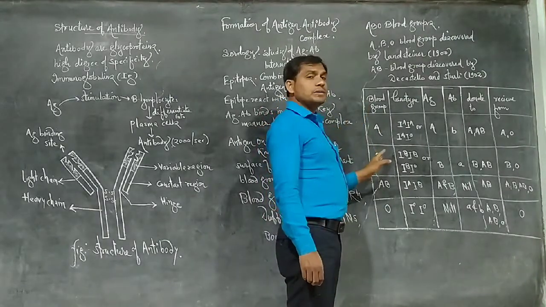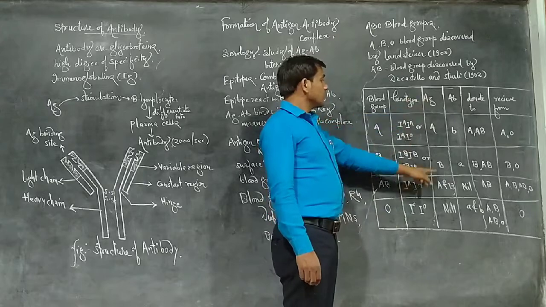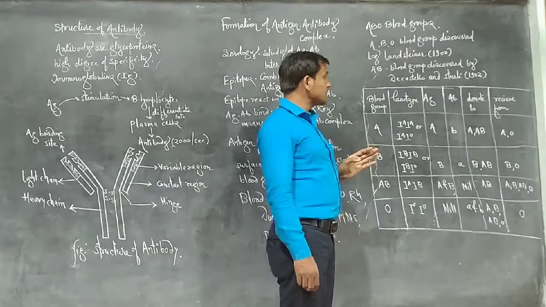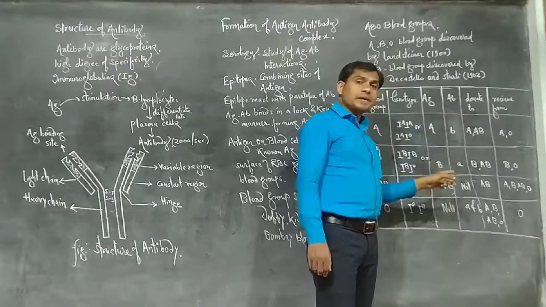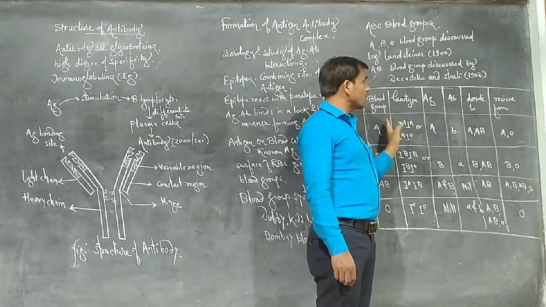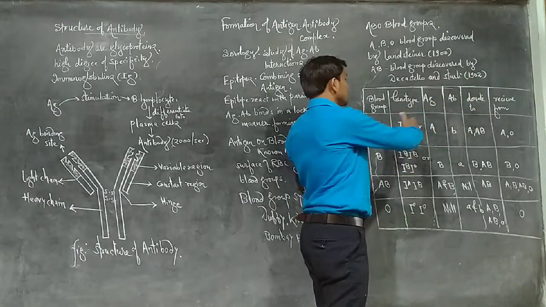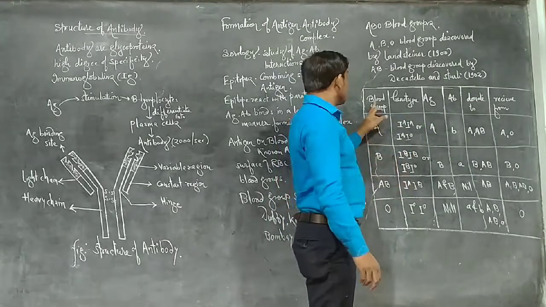This chart shows the blood group, genotype, the antigen present on the surface of RBC, the antibody present in the serum, and which blood groups it donates to and receives from.